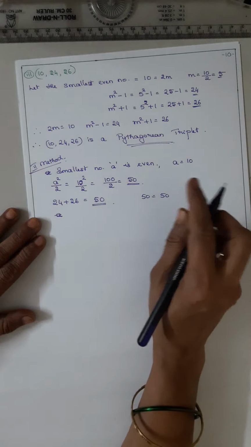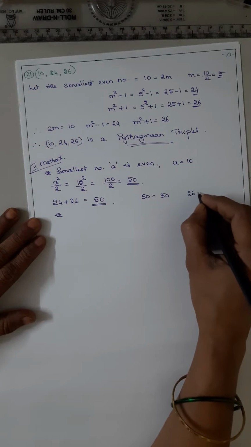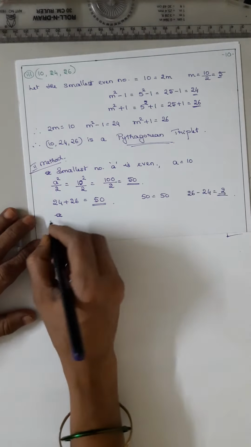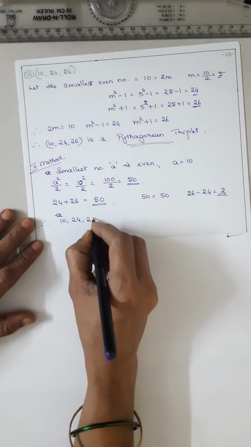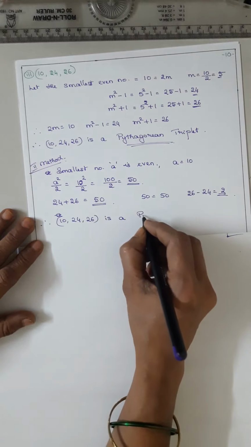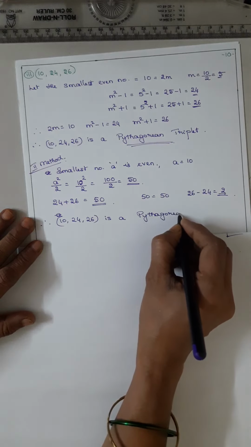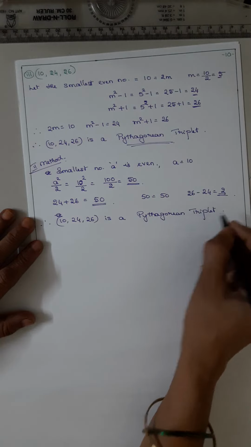And the difference should be 2. Again, 26 minus 24 is equal to 2. Therefore, 10, 24, 26 is a Pythagorean triplet. Is it clear?